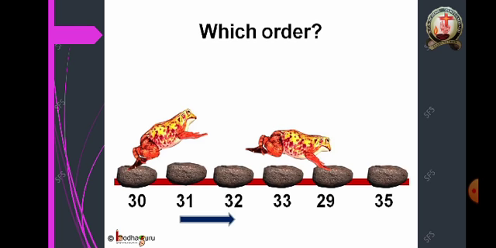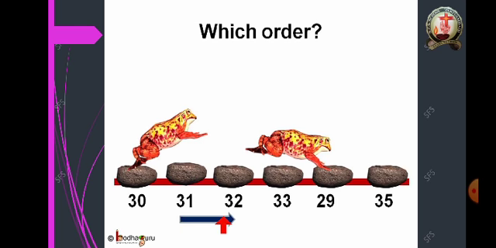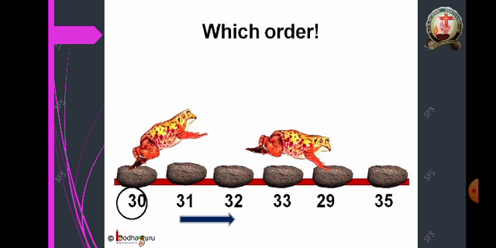Let us see another case. The frog is hopping on stones 30, 31, 32, 33, 29 and then 35. Which order is it following? Well, it may look like it is ascending order, as it is going from the smallest number 30 to the greatest number, which is 35 here. But we also need to see the order of in-between numbers.